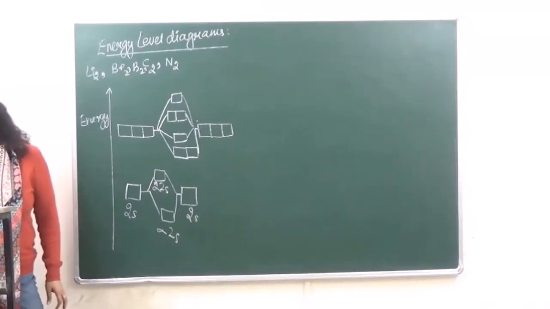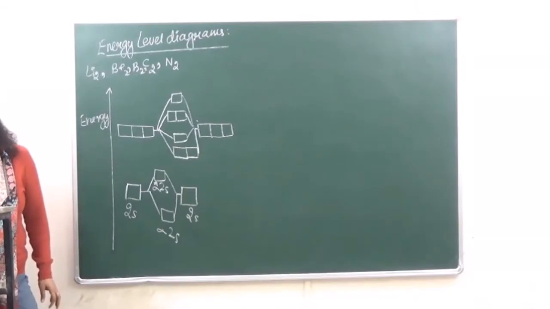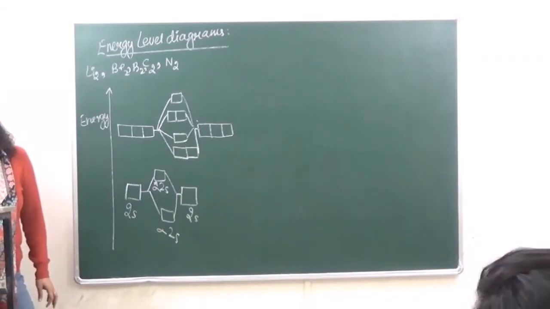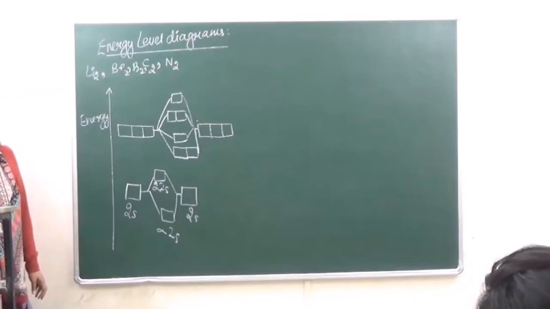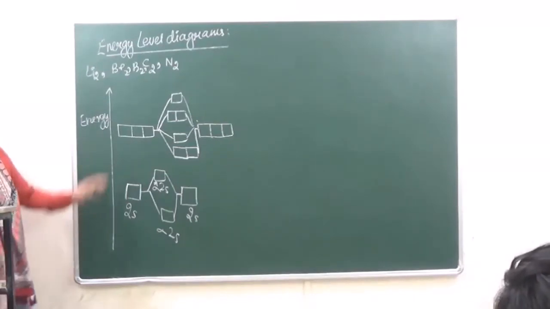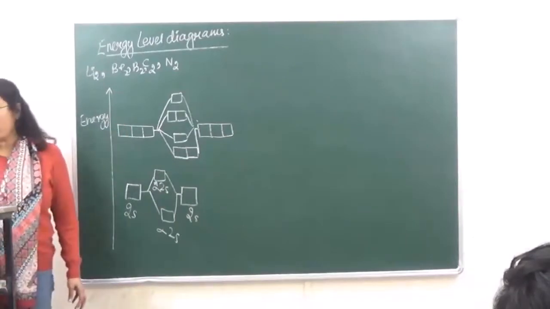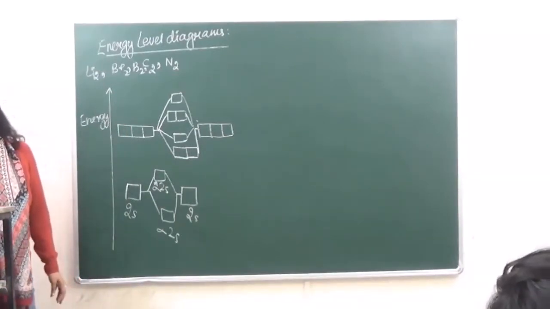Up to the nitrogen molecule, we are going to first fill pi and then we are going to fill sigma 2pz. ठीक है? और फिर उसके बाद again we have pi anti-bonding and then we have sigma anti-bonding.